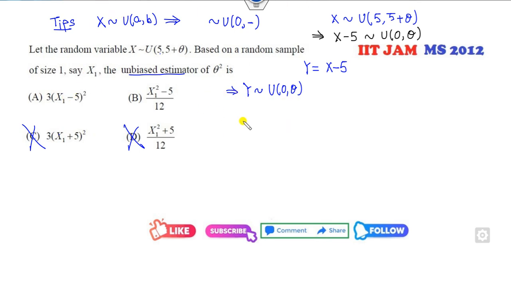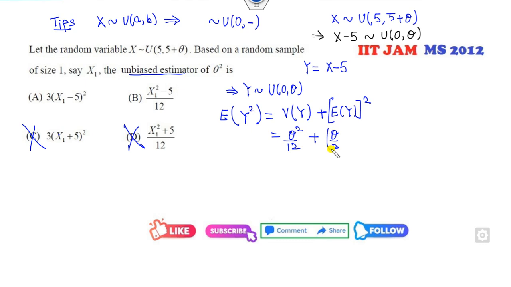So it's a y square. I can start from the expected value of y square. How can I find the expected value of y square? From the variance of y plus the expected value of y whole square. So that is theta square upon 12 plus mean, which is theta upon 2, squared.